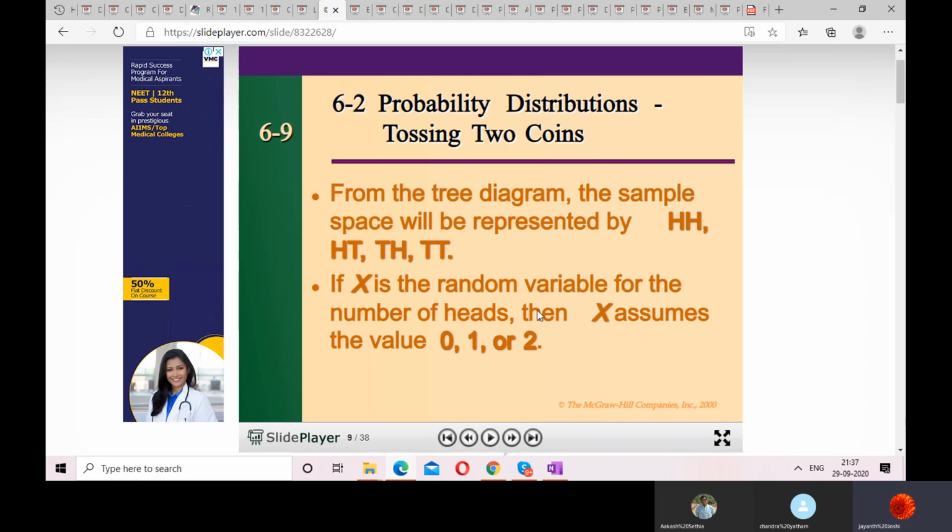So if X is a random variable, here your outcomes are these: two heads, two tails, one tail one head, and one head one tail. If X is a random variable for the number of heads, then X assumes the value 0, 1, 2. How? Let us see.